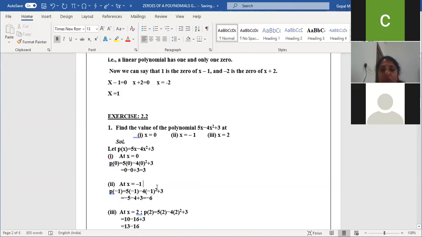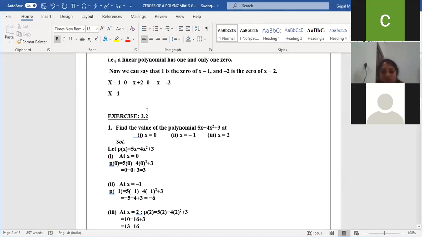Minus 4 into minus 1 whole square: minus 1 into minus 1 is plus 1, plus 1 into minus 4 is minus 4, plus 3. Minus 5 minus 4 is minus 9. Minus 9 plus 3 is minus 6. Integers. Am I clear? Any doubt in this? No, ma'am.